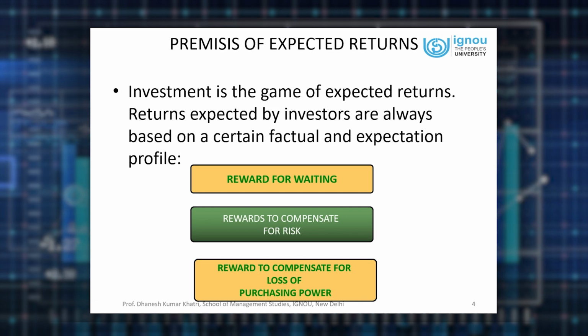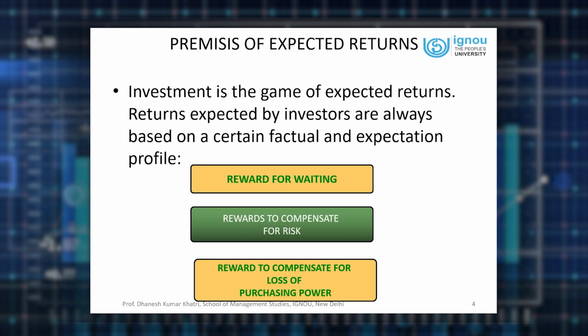Because if you have rupees 1 lakh today and invest it in a bank fixed deposit, insurance policy, equity shares or debentures, you are postponing the current consumption and utility of your money. Utility will come when you get the money back from the investment. That's why you need some reward for waiting, known as compensation for time, or time premium.